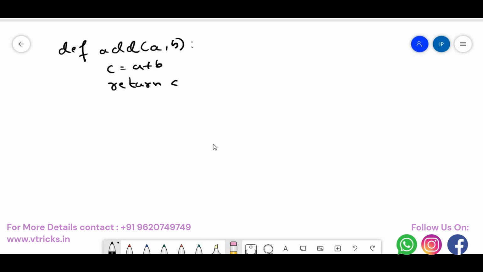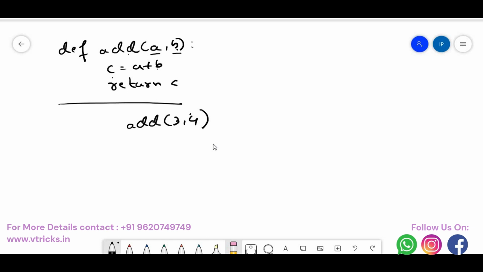In this case, since I am returning c, internally whatever is in c, that result would be returned to the one who is calling this add. If that's the case, then how to define it? Just understand, if add is accepting two numbers, you need to pass two numbers, right? Previously we passed 7 and 8, 2 and 3. But now add is returning something, meaning you must catch it. First I'll say add, then 3 comma 4. Then add 3 will go and sit in a, 4 will go and sit in b, then c is equal to a plus b, which is 3 plus 4, 7, then return c, that is this particular c is returned back to you.